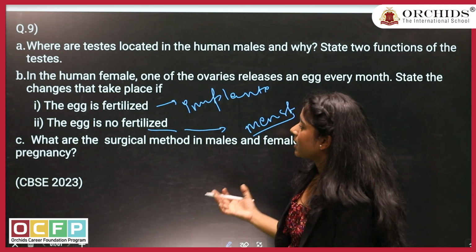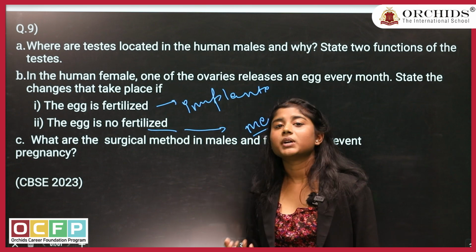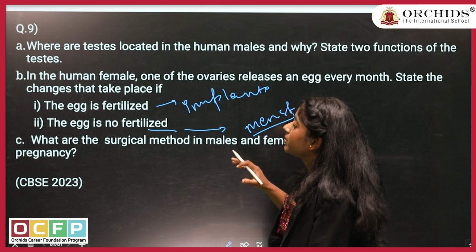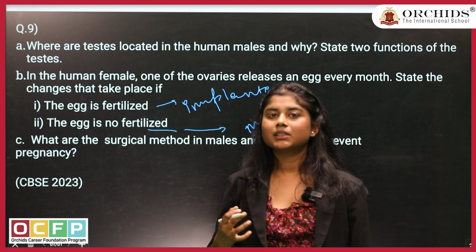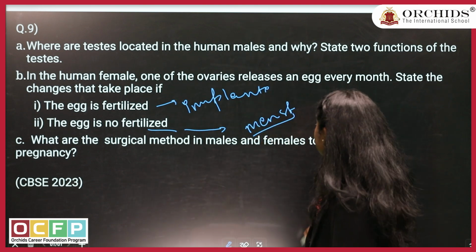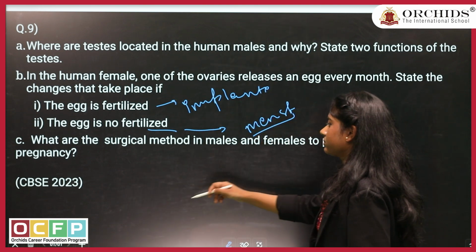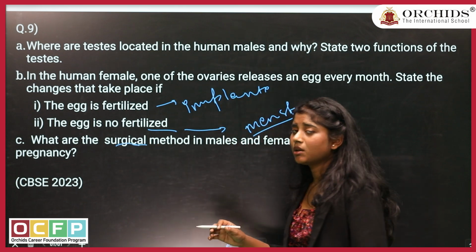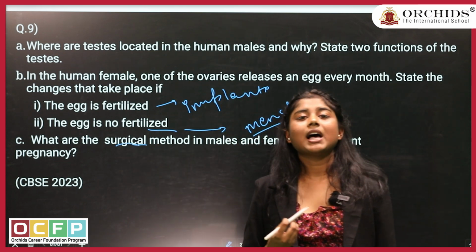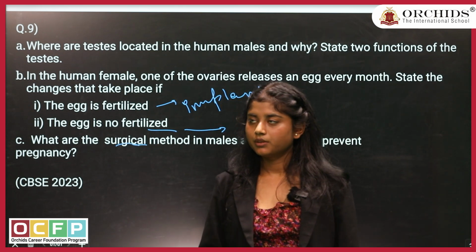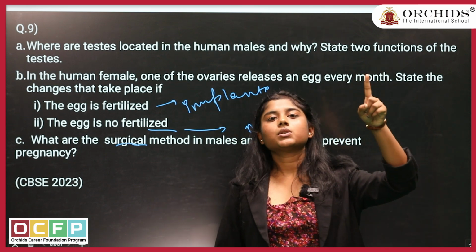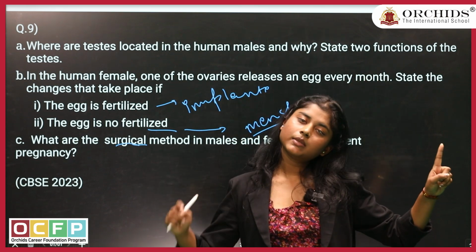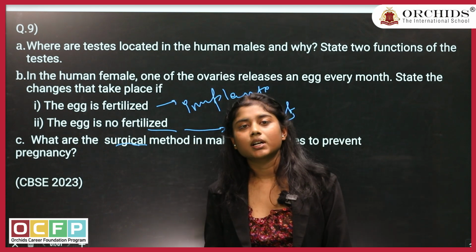So in this question, they are asking you about the contraceptive methods, where if a couple doesn't want to have kids, if they don't want to have offspring, what methods they can use, where it is a surgical way. Surgical way means there will be some surgical things happening inside the body of a person. In this, we have two things. First, which happens in the male reproductive system. Second, which happens in the female reproductive system.